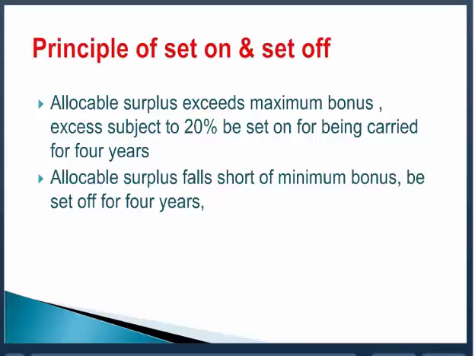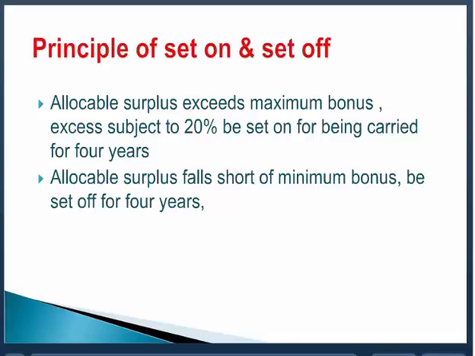The salary is 1200 rupees in the total organization, applicable to the employees on a salary not exceeding 10,000 rupees. So in an accounting year, how much minimum bonus comes of the salary? 8.33%. So 100 rupees is the minimum bonus. What is the maximum bonus? 240 is the maximum bonus.